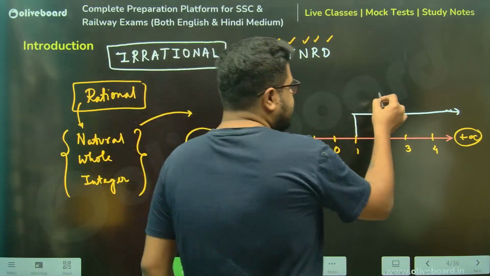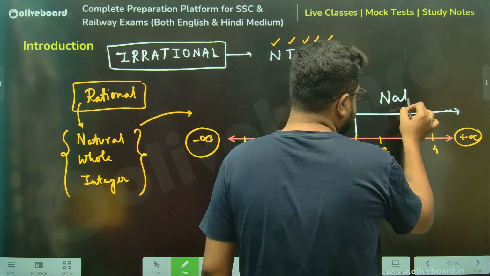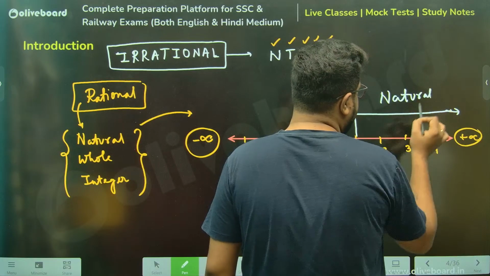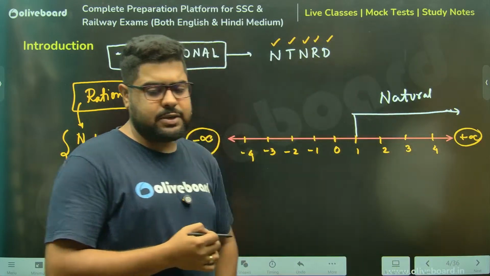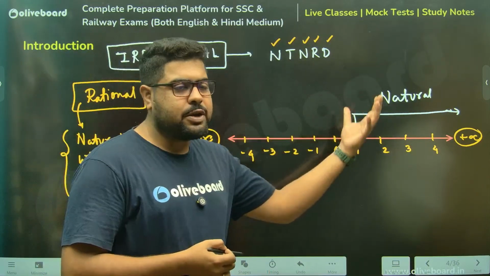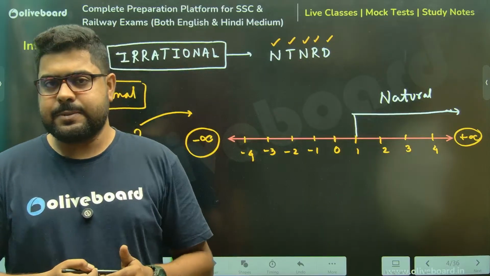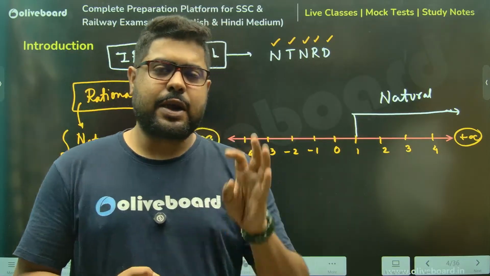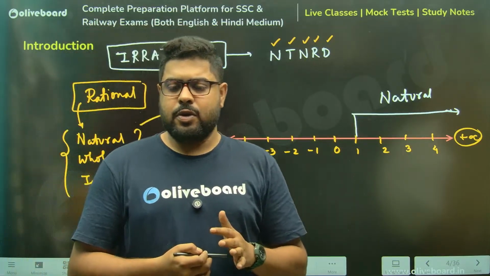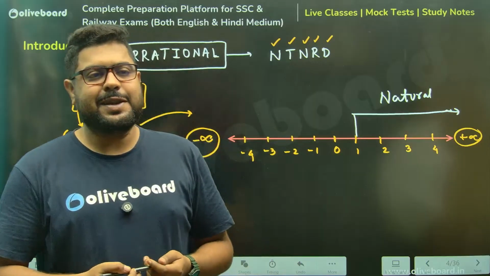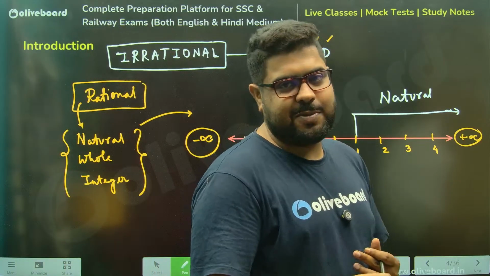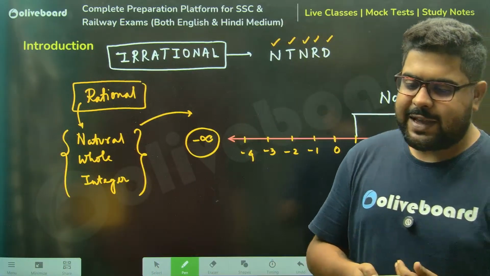These are called natural numbers. Now you will say, sir, why natural? The definition goes like this: the numbers that we use for counting purposes. We don't really use 0. Counting always starts from 1. I always give an example. Let's say you have gone to a shop to buy 5 kgs of rice.